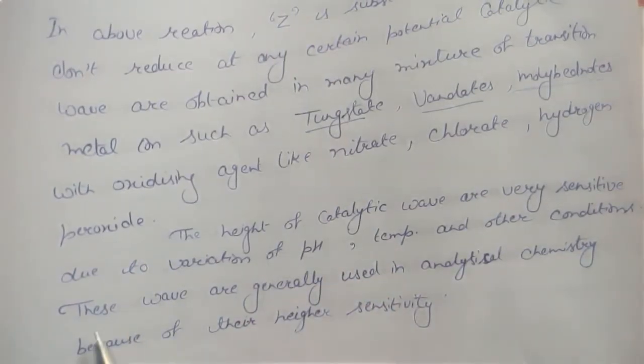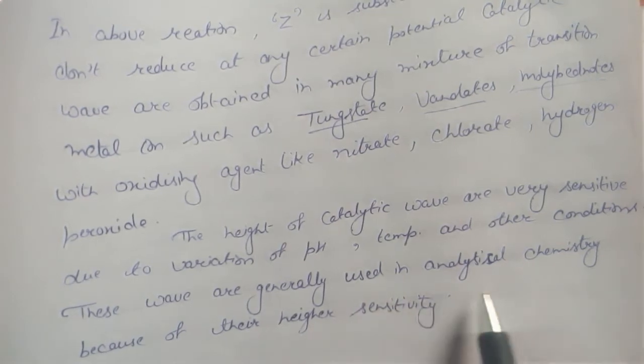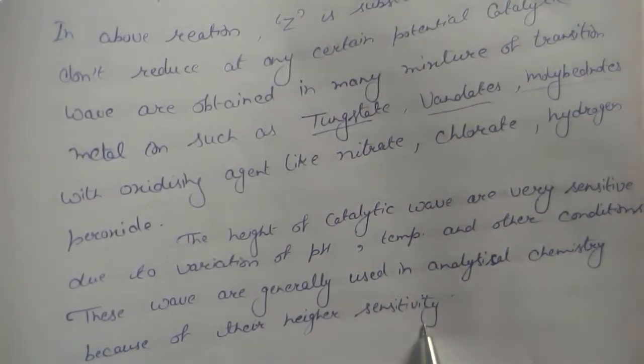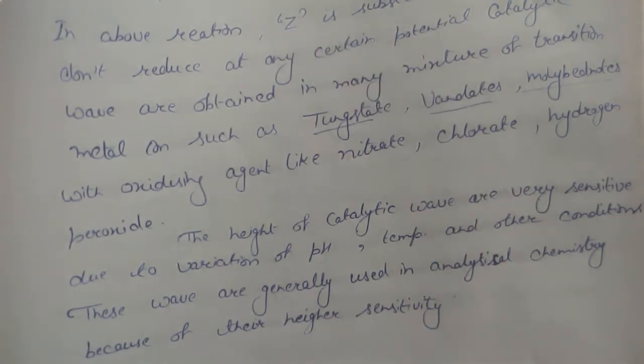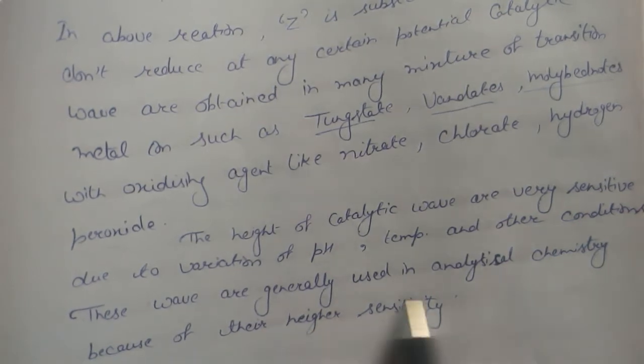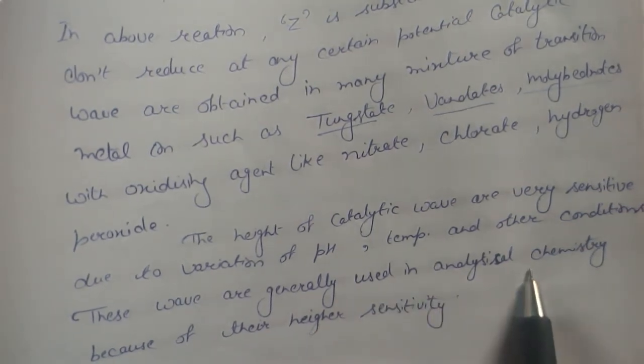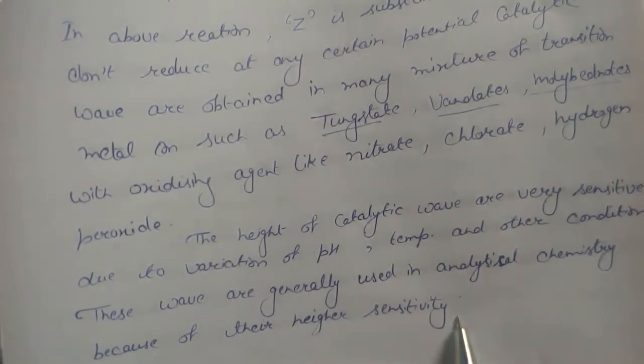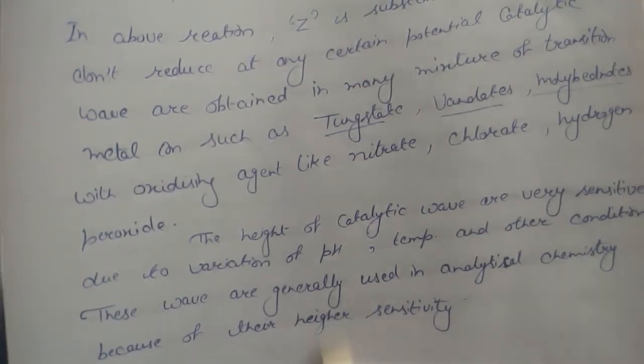These waves are generally used in analytical chemistry because of their higher sensitivity. It is an important use that these are highly sensitive.